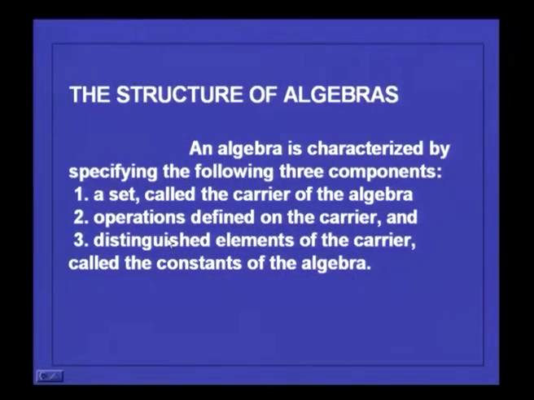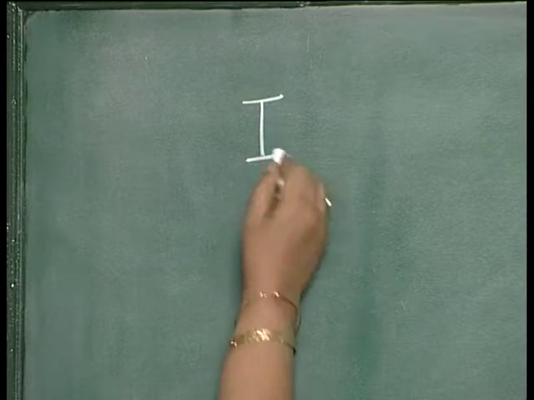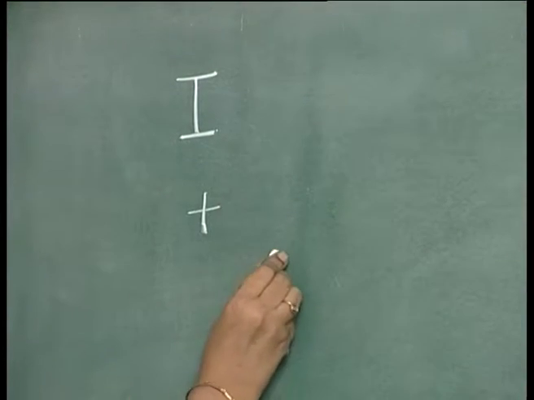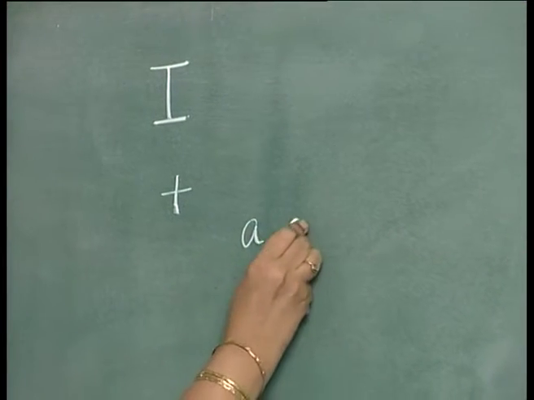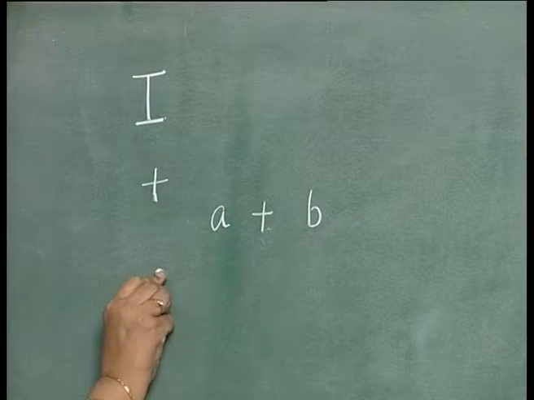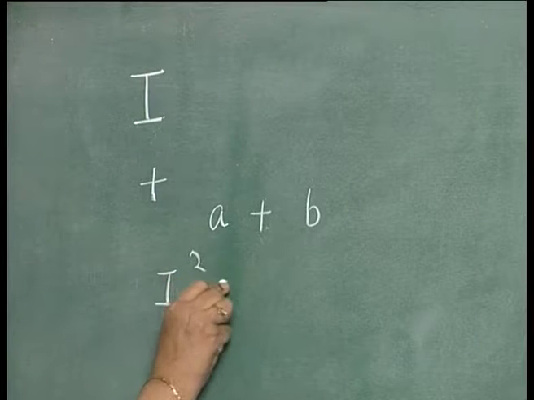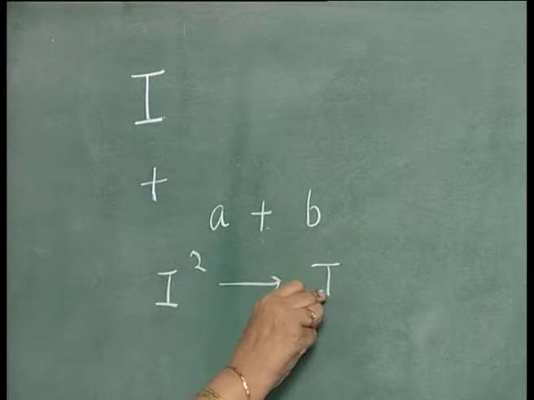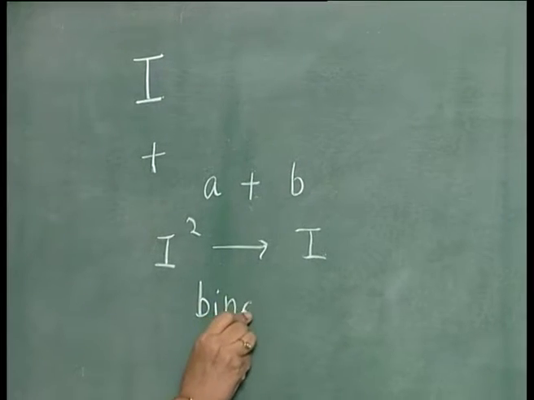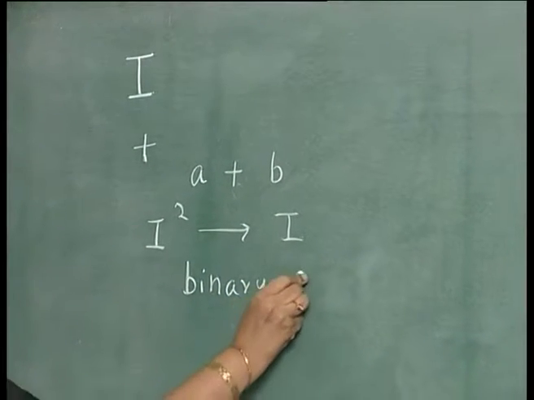Then you have some operations defined on the carrier. For example, if you take the set of integers as the carrier of the algebra, then you can define the operation addition on it. If you take two integers a and b, you can perform this operation. So, this is an operation from I squared to I, and it is called a binary operation.